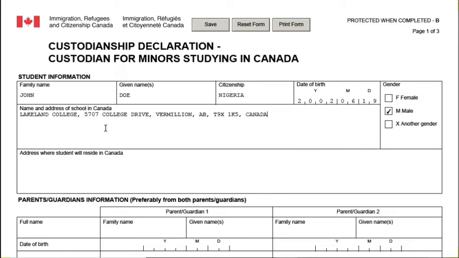So, address where students will reside in Canada. Let's say the students will be residing in the school college also.